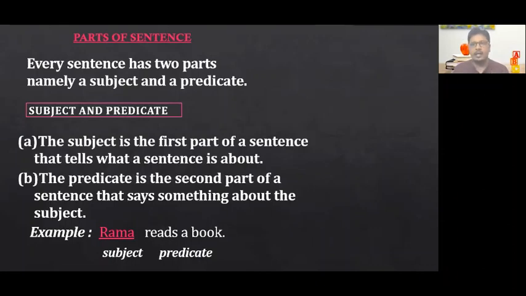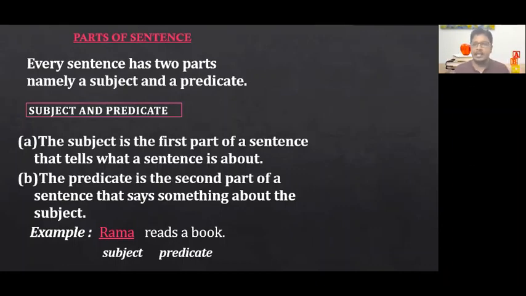Telangana is a great state. We are speaking about a state by name Telangana. So Telangana becomes the subject. Tendulkar is a great batsman. Subject generally will be a group of words. It may be a noun or it may be a pronoun. It may be a group of words talking about a noun or a pronoun. The remaining part, what we speak about the subject, will be termed as predicate.